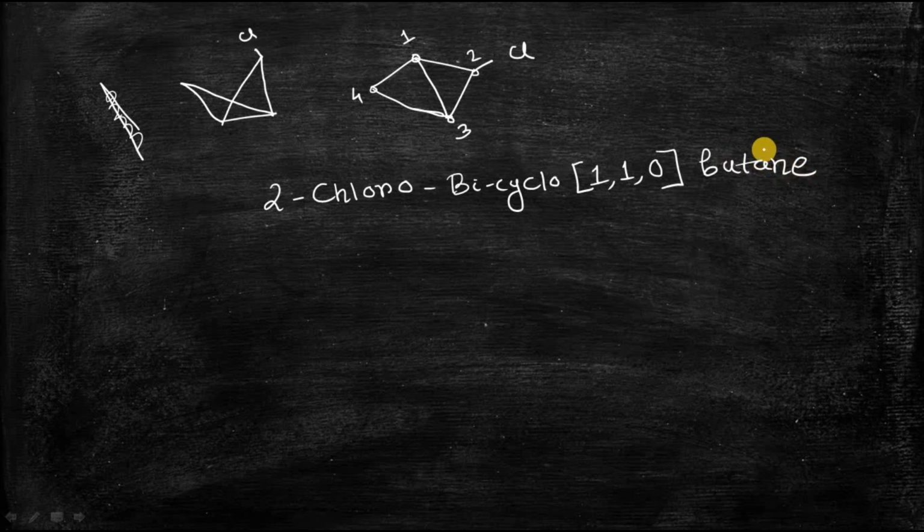Okay, now let's take another example. So this is 1 carbon atom, this is 1 carbon atom, this is 1 carbon atom. I'm sorry, I'm writing this structure in a better way.